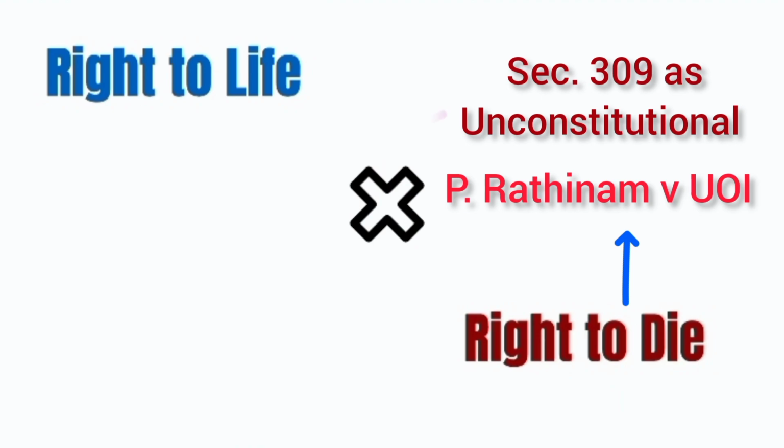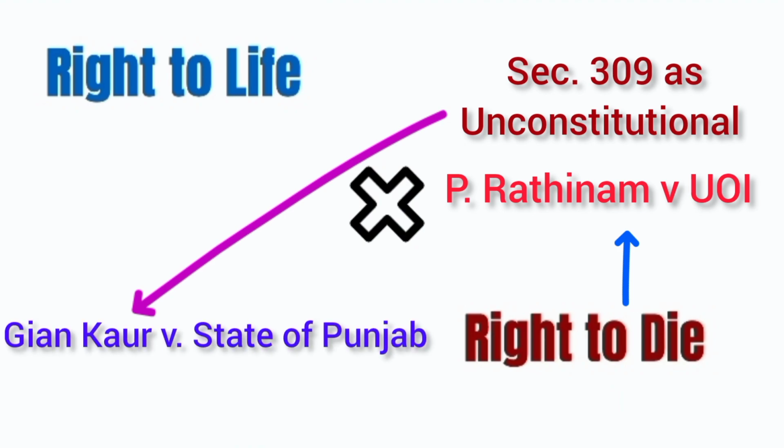But this decision was overruled in the case of Gian Kaur vs. State of Punjab. The court held that the right to life under Article 21 does not include the waiver of that right, that is the right to die. Thus, Section 309 of IPC is not unconstitutional.